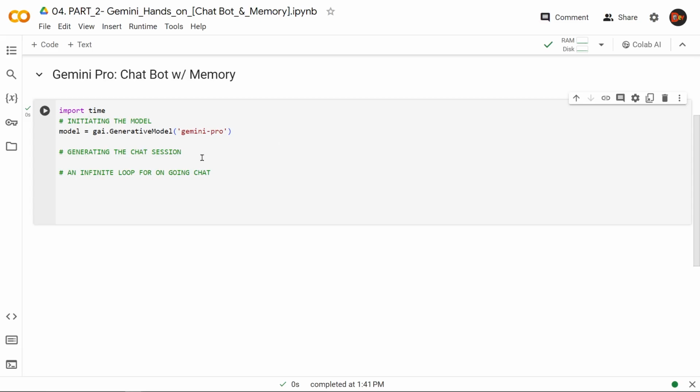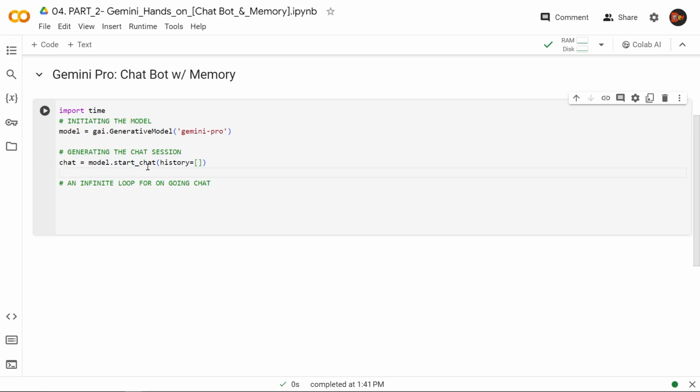Now let's create the chat session. We take the model dot start_chat, and we pass our history argument, which will be used as the memory of this whole chat session. And we are sending a Python list as a value, an empty list. This will be filled up as we continue with our conversation. And you can find this in much more detail in part 1 of this series. That being done, let's run it and see everything is okay, and it is.